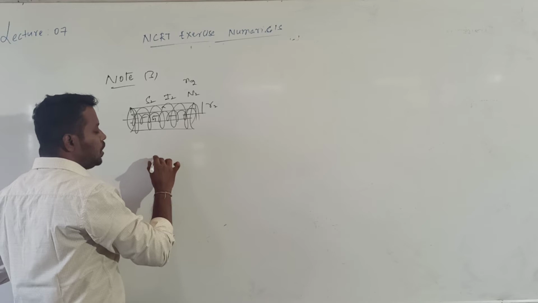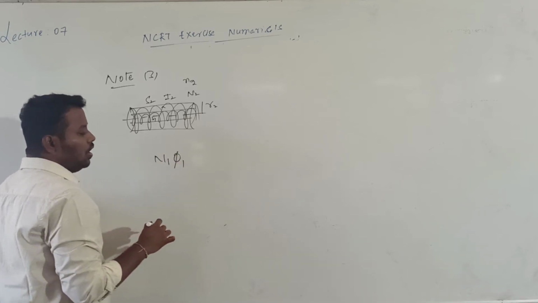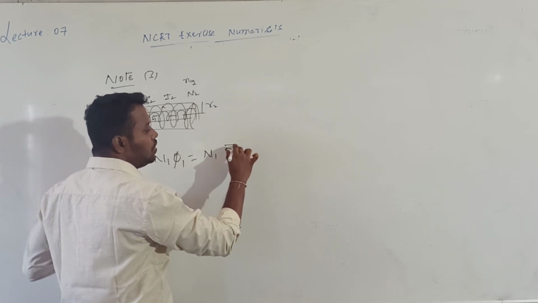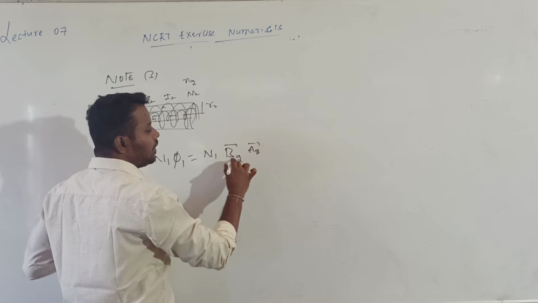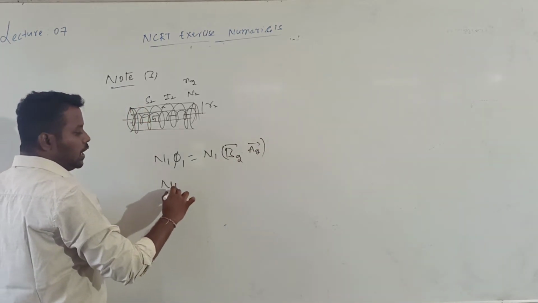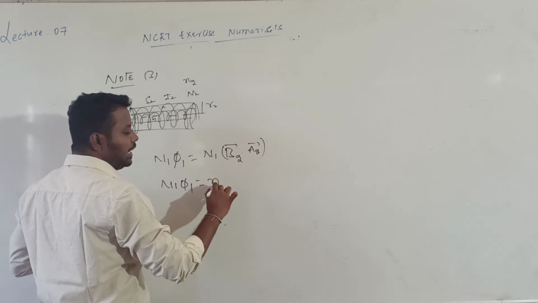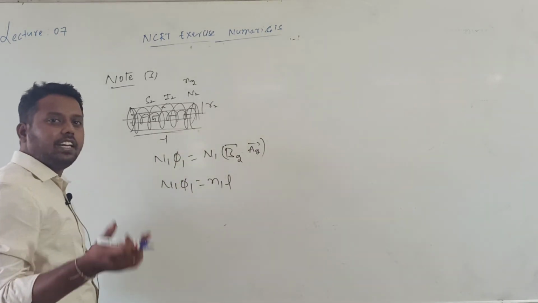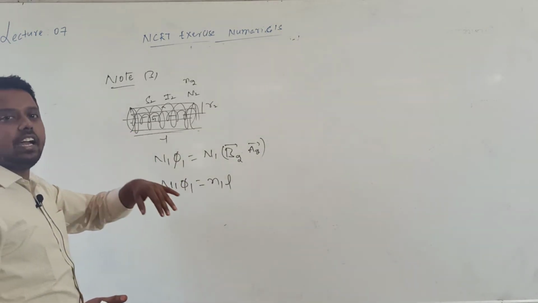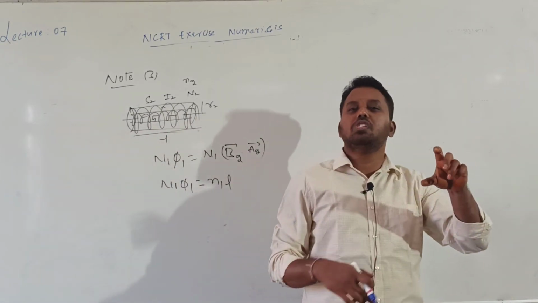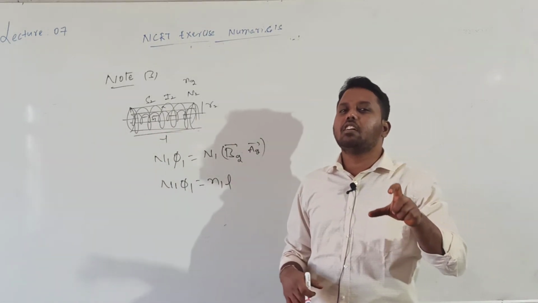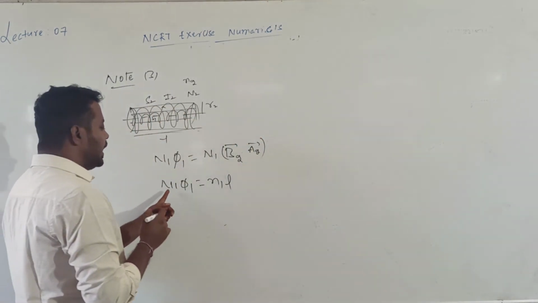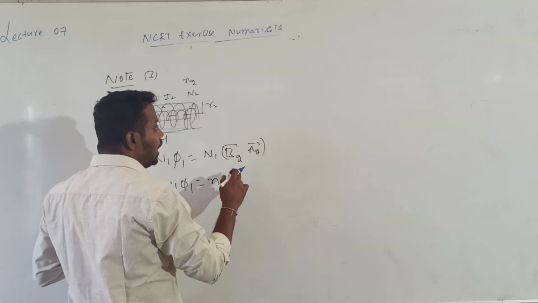First we calculated the total flux linked with the first coil S1. Total flux is the dot product of which quantities? The magnetic field due to S2, B2 dot A2. Correct? Then we write N1 into phi1, where N1 is small n1 into L, both being of the same length. Why I am telling this once again: by using this method, I can calculate the mutual induction if there are two concentric circular coils.